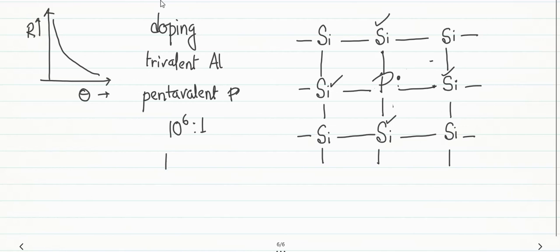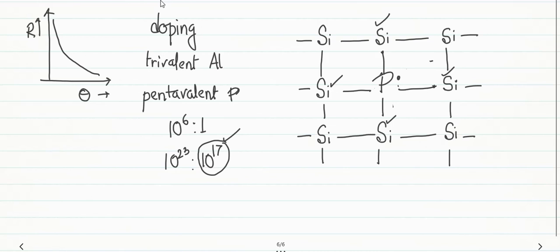It contains 10 to the power 23 silicon atoms, so in the same ratio, please calculate, within 14 grams of silicon, about 10 to the power 17 phosphorus atoms are present there.